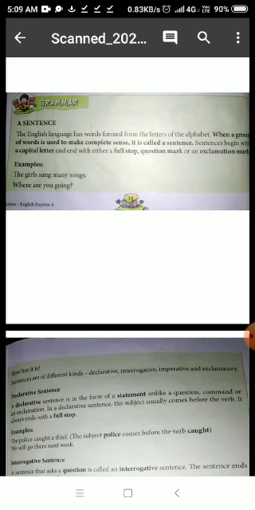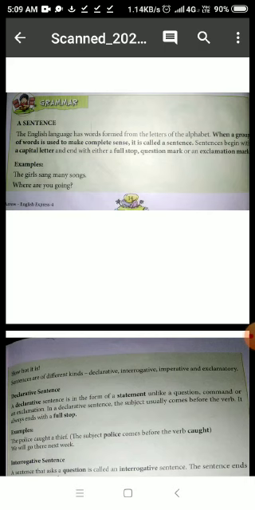A sentence always begins with a capital letter and ends with a full stop, question mark, or exclamation mark, depending on the type of sentence. So students, a sentence will always begin with a capital letter and it ends with a full stop, sometimes with a question mark, sometimes with an exclamation mark.